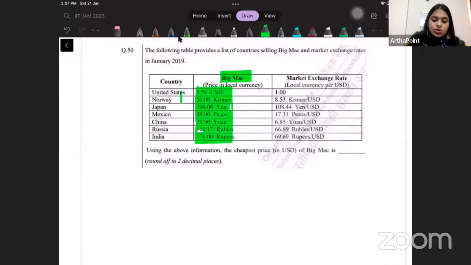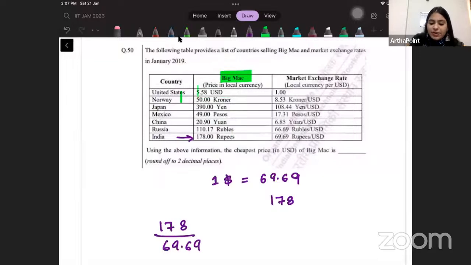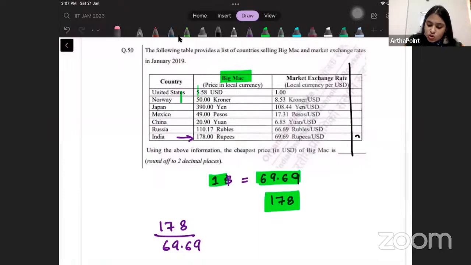that I have. So actually, if you think about it, let's start with India first. If it is for 178 rupees and $1 is 69.69 rupees and I'm paying 178 rupees, how many dollars am I paying? 178 divided by 69.69. I have paid this many rupees. $1 is this. So how many dollars is it worth? Just divide 178 by the exchange rate. You will get it in dollars. So when I divide this, I will get the answer as 2.55 in terms of dollar.